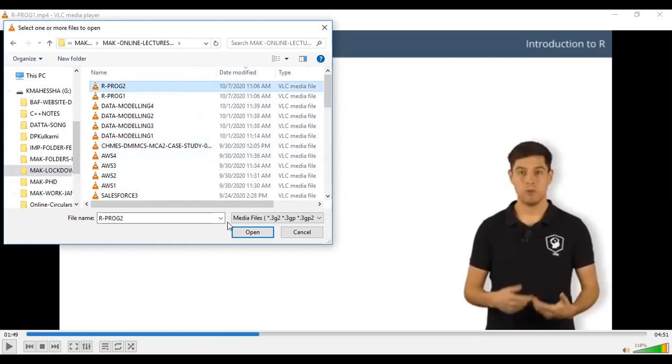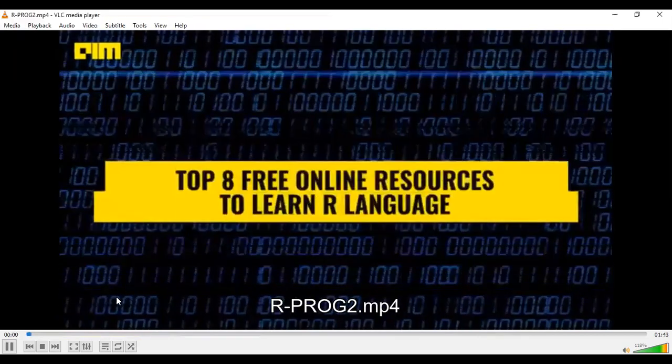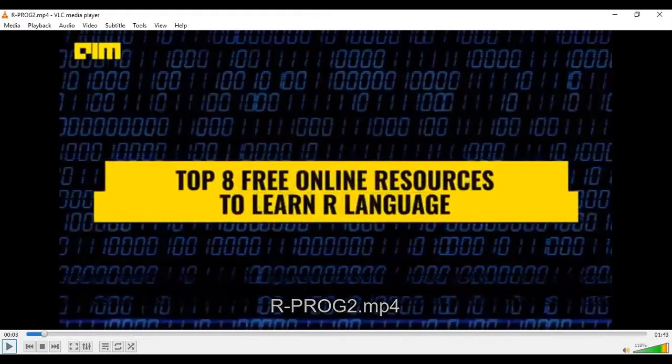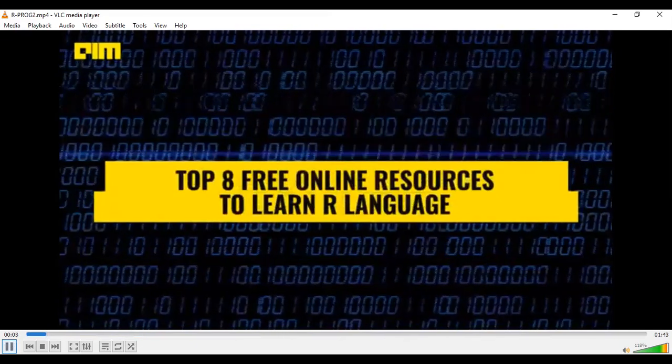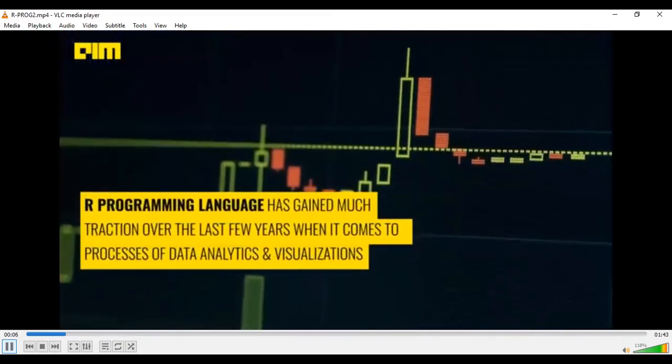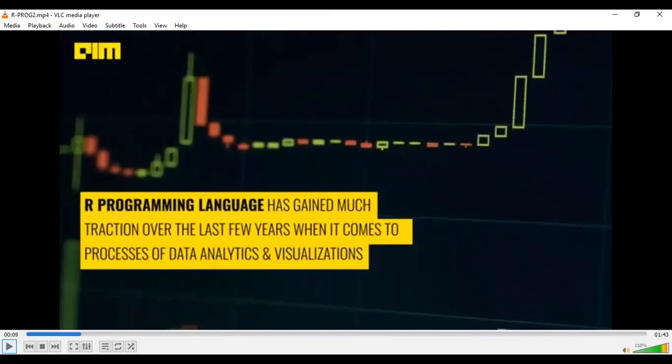That's the second video we are talking about. Now, how to learn the R language itself, and for that purpose, some online resources are available. That is shown in this video. It's a popular language due to its graphical user interface and data visualization techniques, and it's used for the processing of data analytics and visualizations.